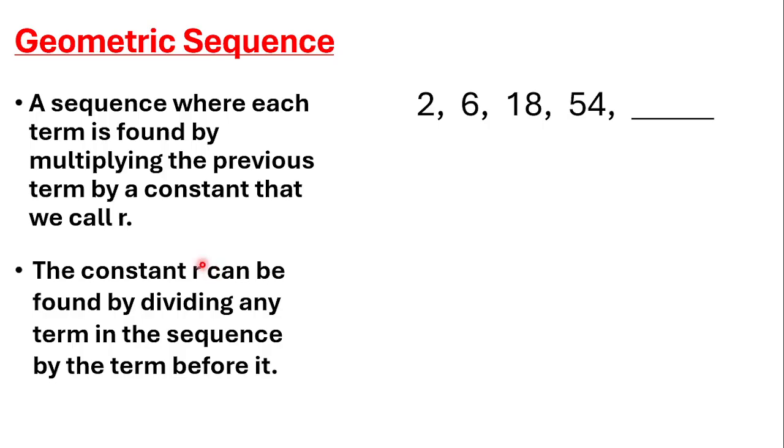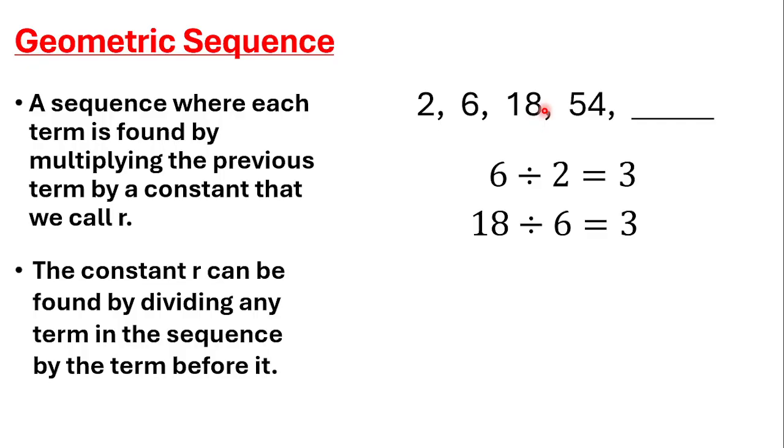First, let's find out what is r. Let's find out what is this constant r. Now, how can we do it? In order for us to do it, we have to take the previous term, which is 2, and take the next term, which is 6, and divide them. So let's divide. So we have 6 divided by 2, and that gives us 3. Now let's do it with 6 and 18. So we divide 18 by 6, and that also gives us 3.